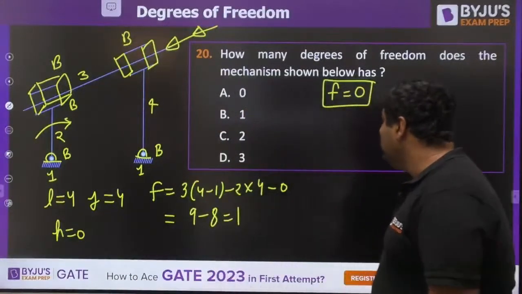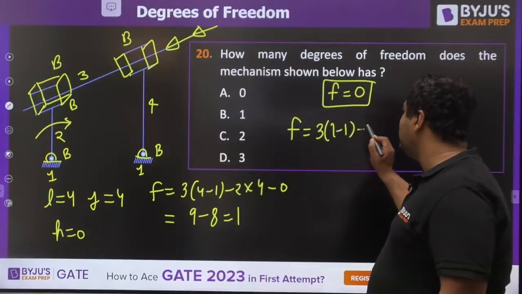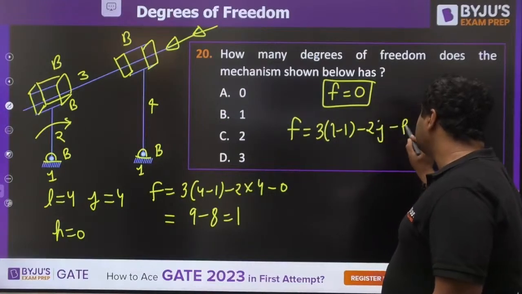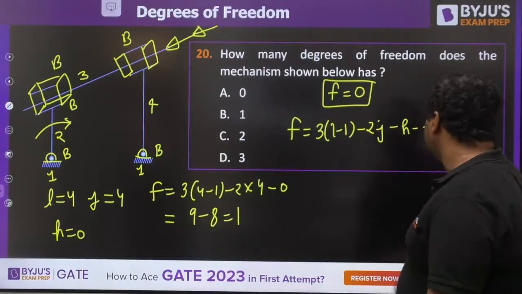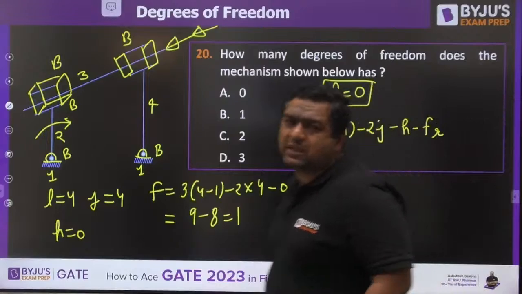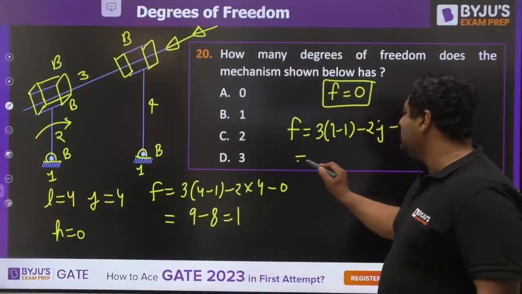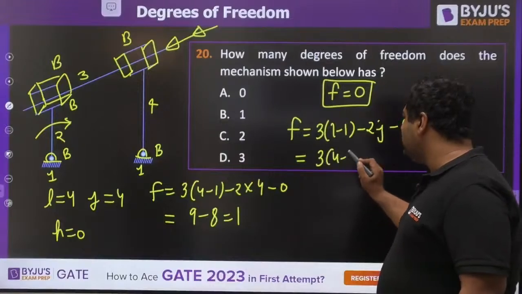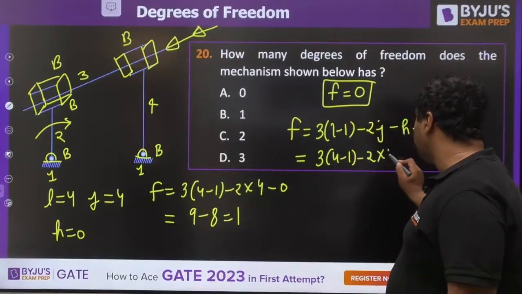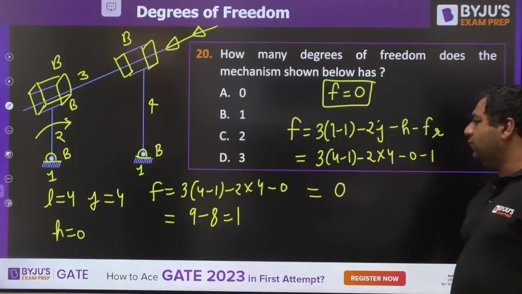And he said my new equation would be F equals 3 into (L minus 1) minus 2J minus H minus FR, where FR is the number of redundant motions, those motions which are possible without giving any input. So when you reduce this, 3 into (4 minus 1) minus 2 into 4 minus no higher pair minus 1 redundant motion, the answer would be 0.